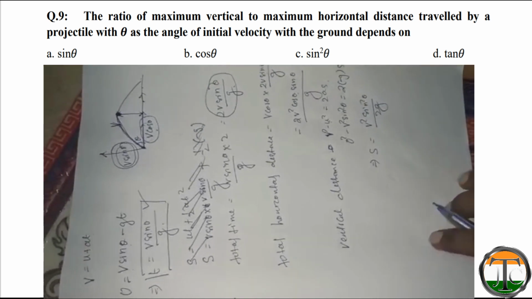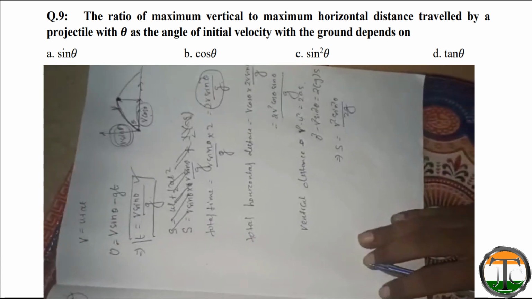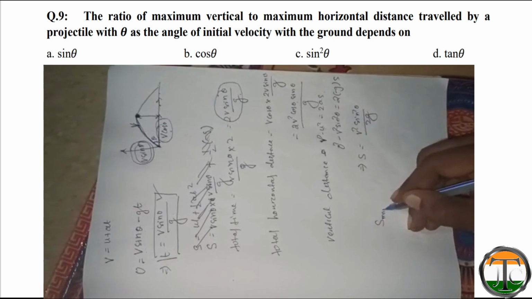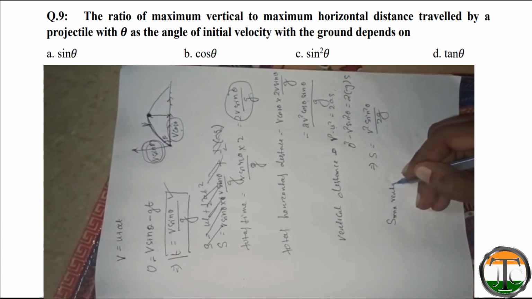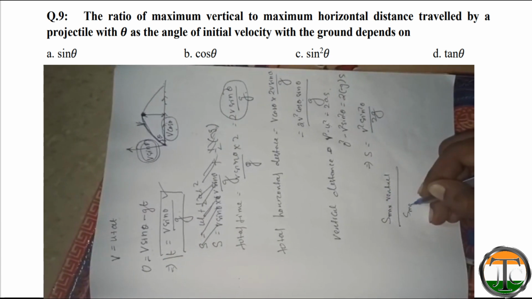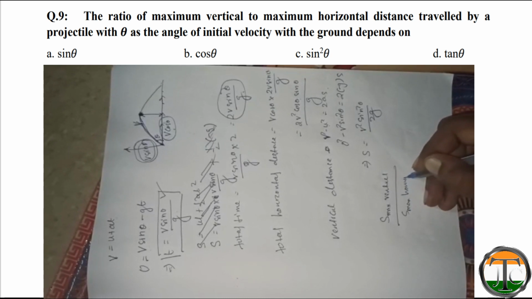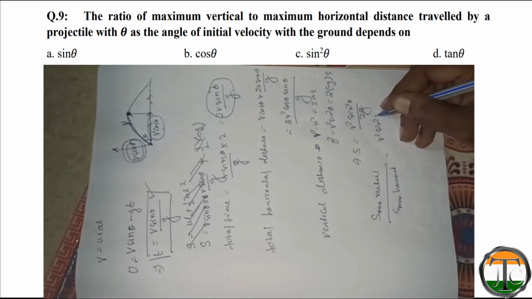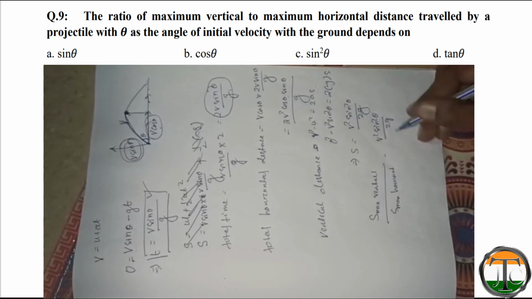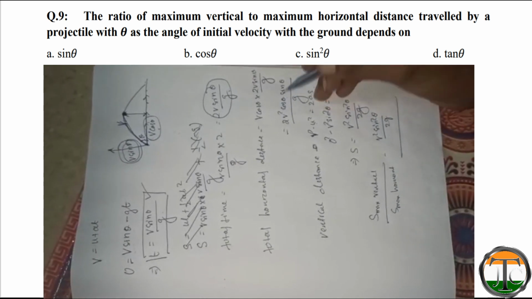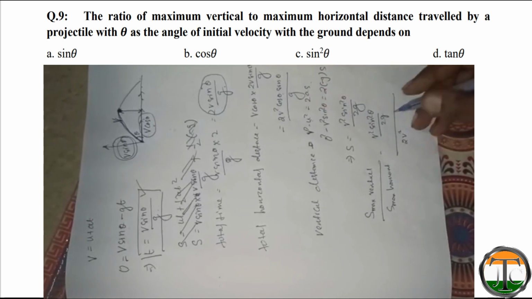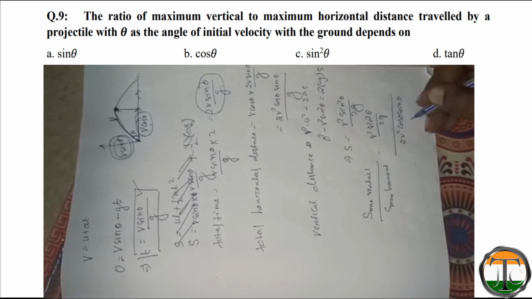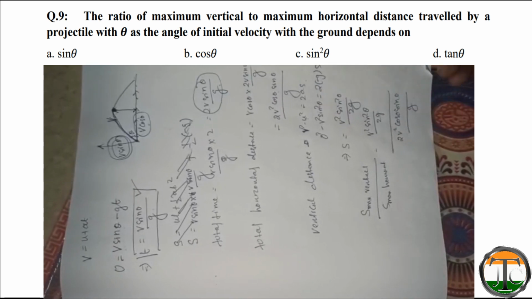So here it is asked about the ratio. When we take the ratio S max vertical by S max horizontal, that will be equal to v square sin square theta by 2g divided by 2v square cos theta sin theta by g.